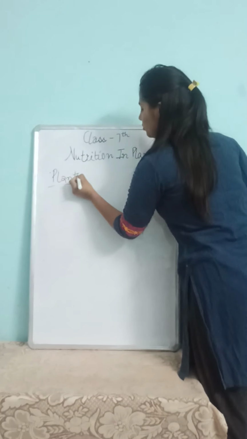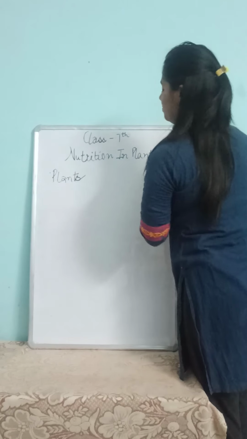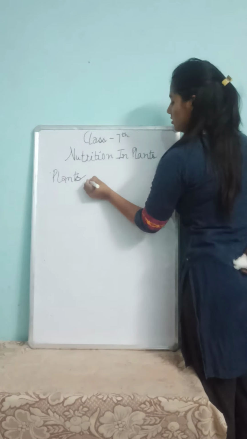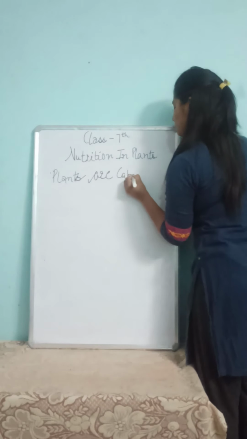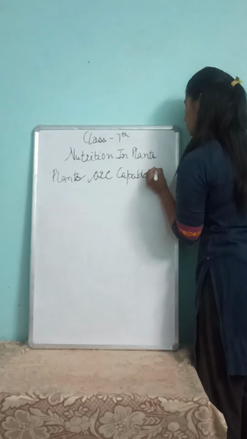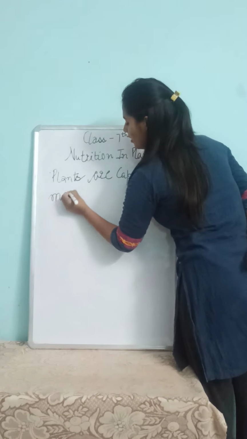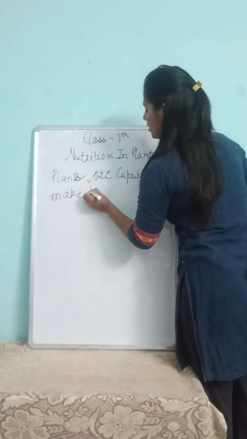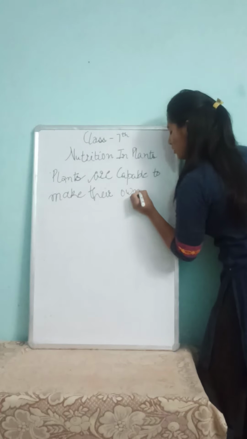Today we are going to discuss how plants are capable to make their own food.